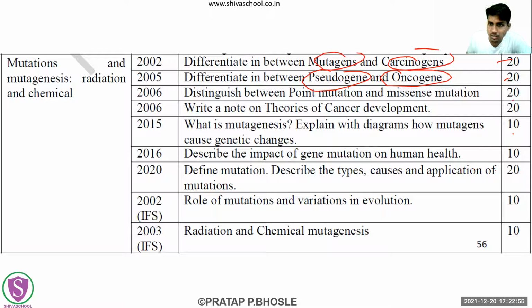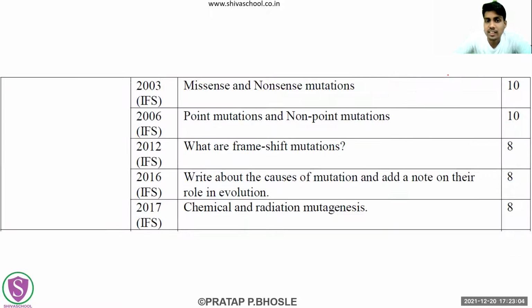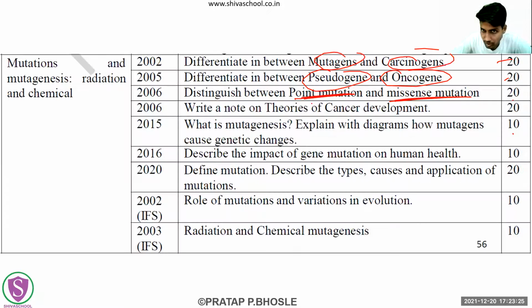One of the questions repeated many times is the difference between point mutation and missense mutation. It is asked again in the IFS: point mutation, missense mutation, nonsense mutation. The note is almost of 10 marks. So you will have to have content on missense mutation, nonsense mutation, point mutation or non-point mutation for at least 5 marks. You should have at least one page of content, right?